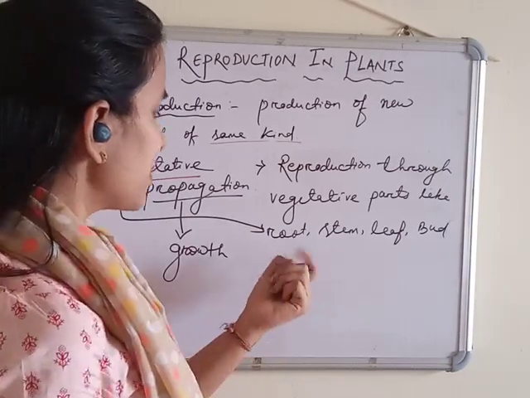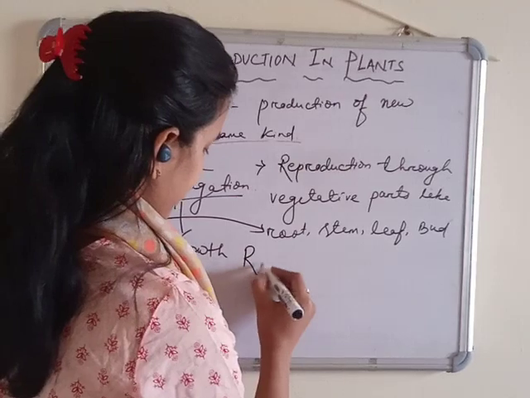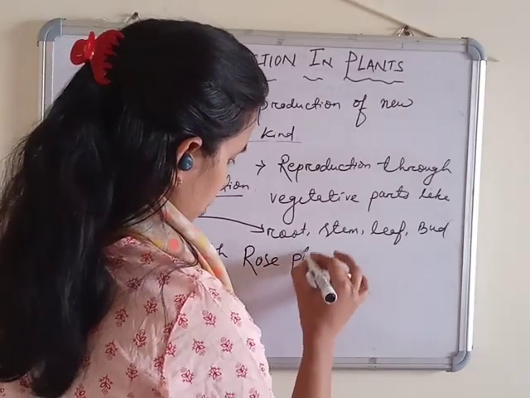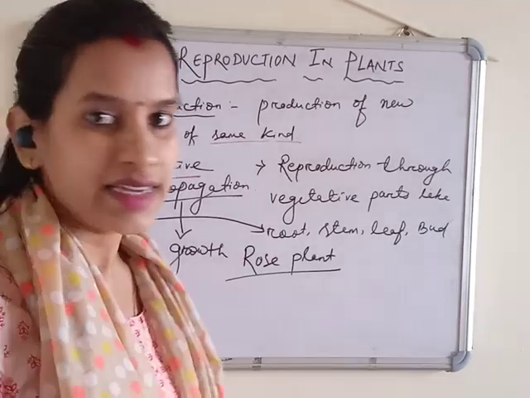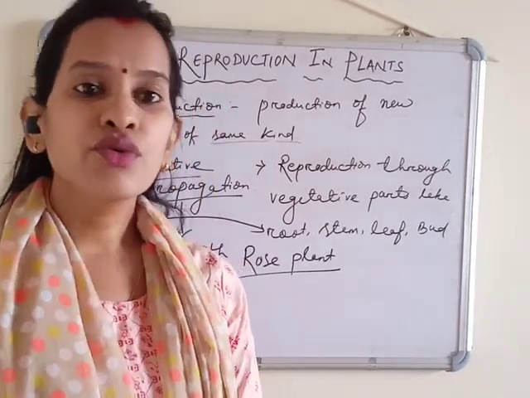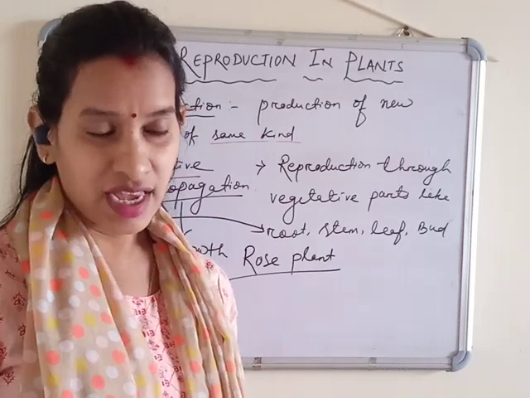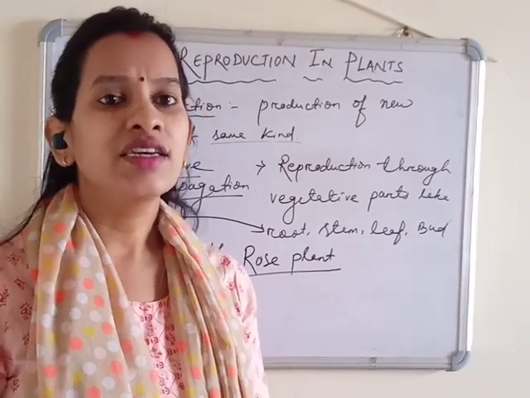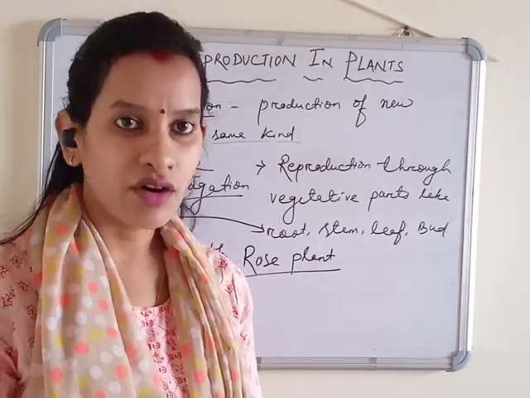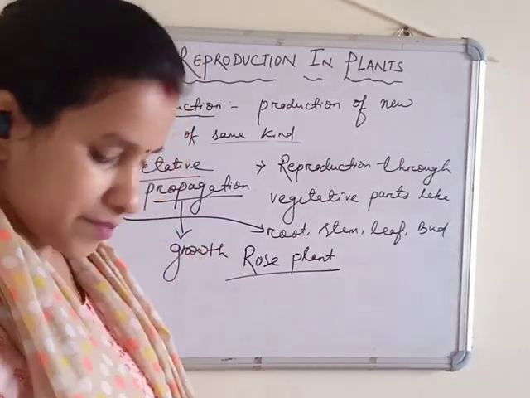Let's see some examples of vegetative propagation. You know about the rose plant. The rose plant does not contain any seeds. So what we do is cut the stem of the rose plant at a node and plant it into the soil. Water it daily. Then we will see a new rose plant, or new shoots, coming from that rose stem.